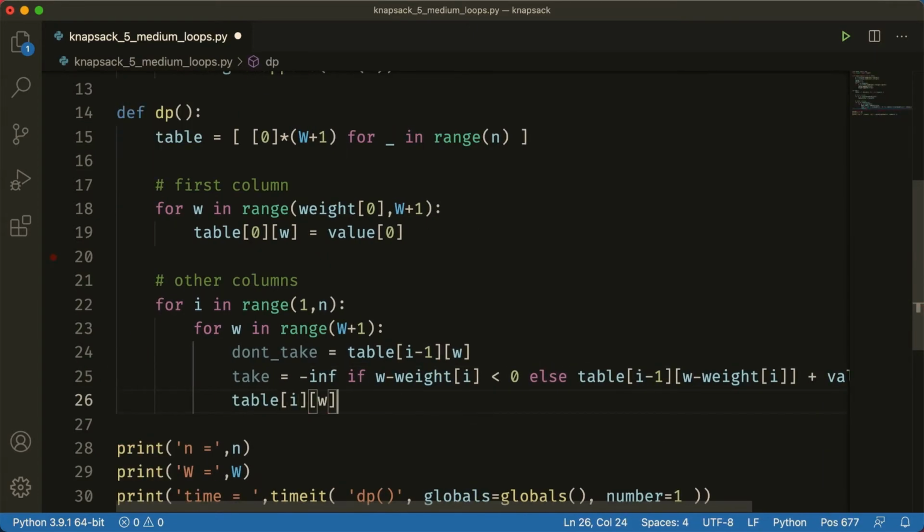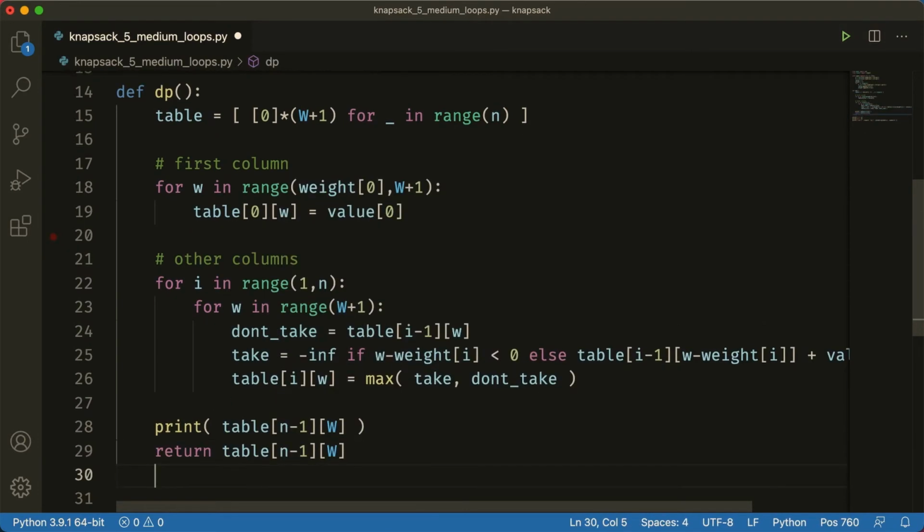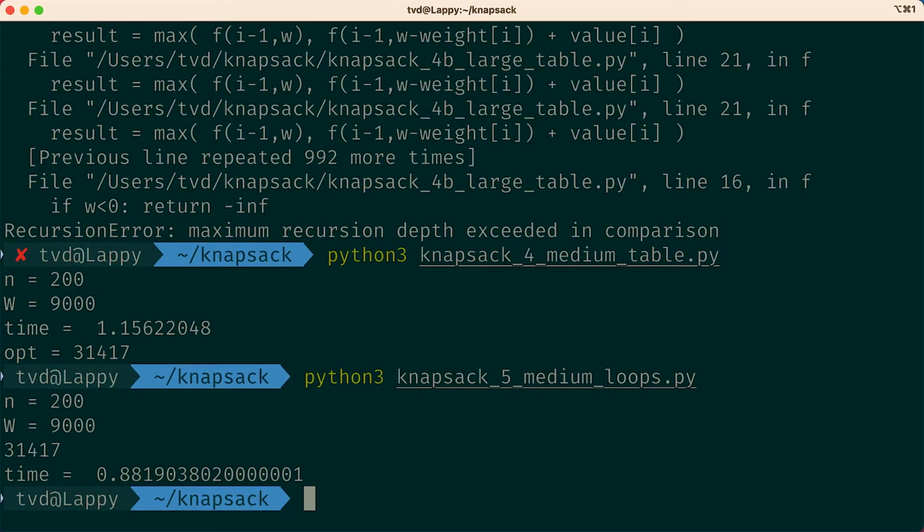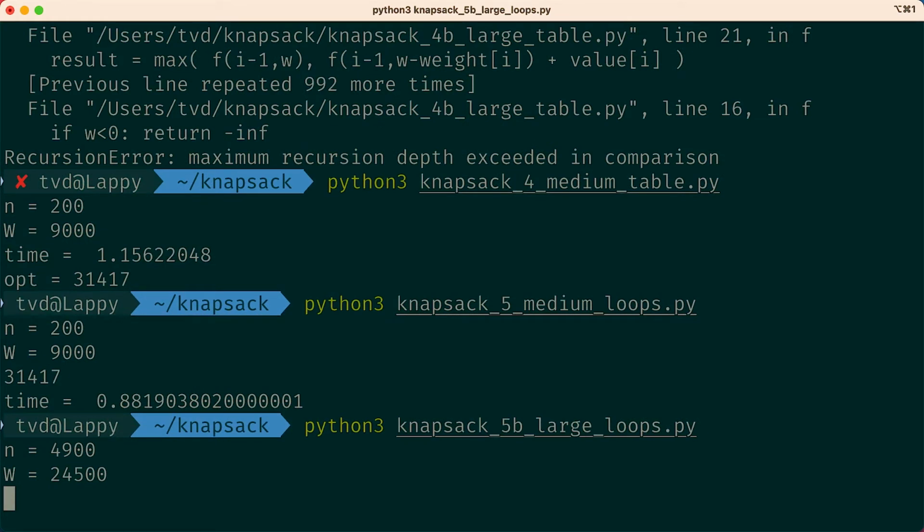Put it in the table and return it. Moment of truth. Is this any faster? Yes, not dramatically faster, but it's faster. Now, let's try the big instance. Okay, right. This is taking a while.